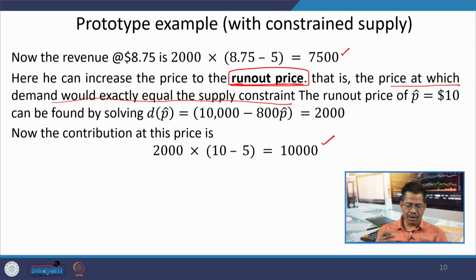In all these cases we have to determine what the run out price should be, so that you can take the maximum benefit of available capacity. With this we understand that generally the run out price is higher than the optimal price we set for unconstrained supply.